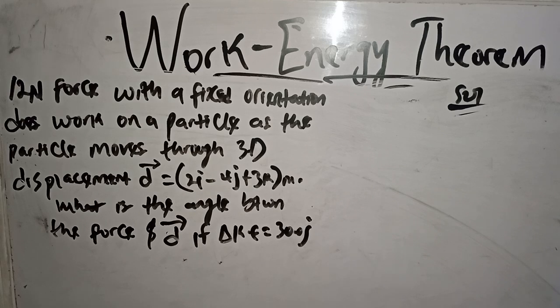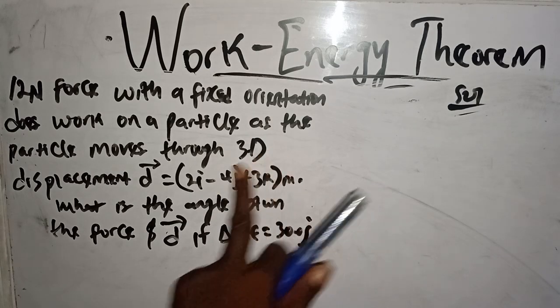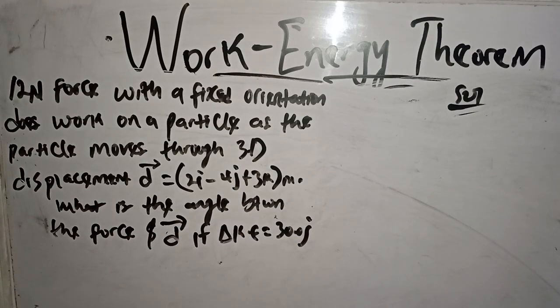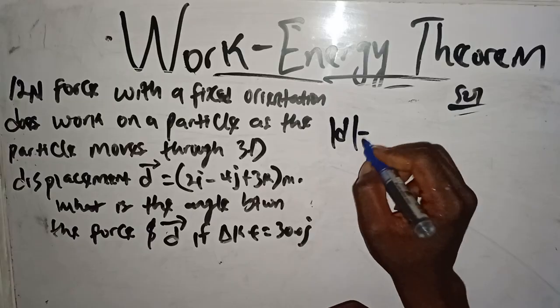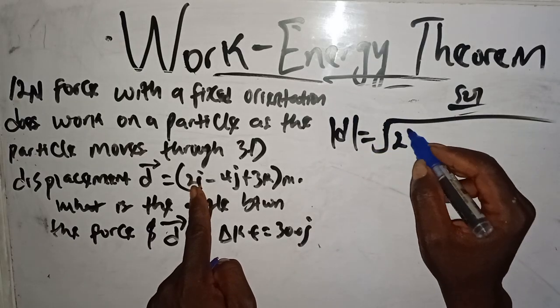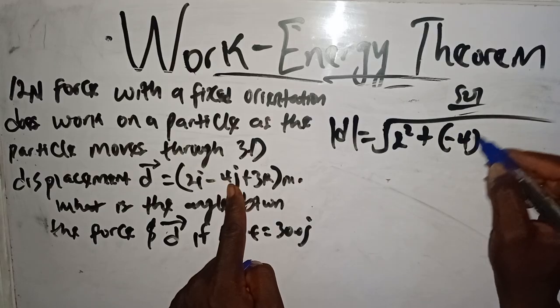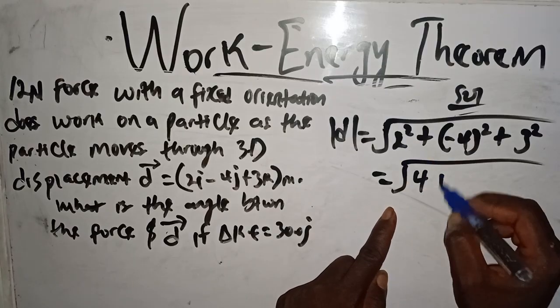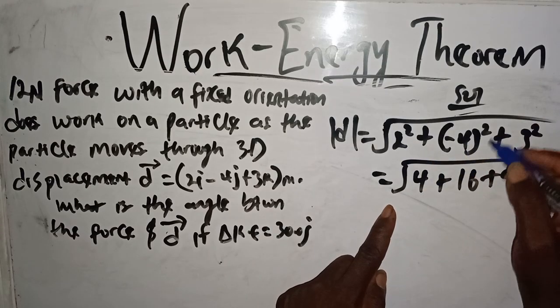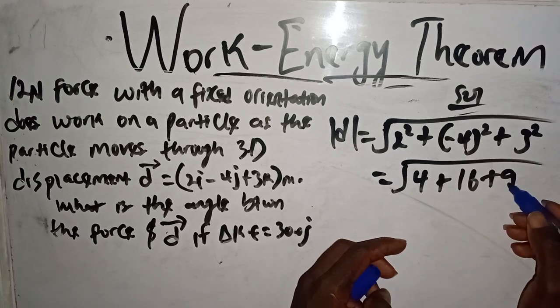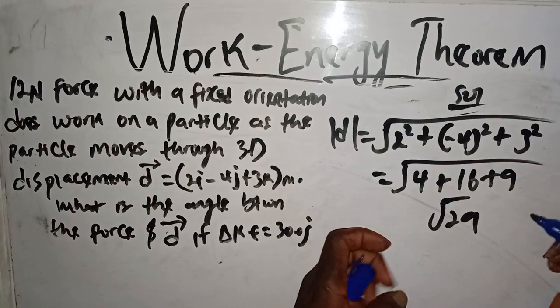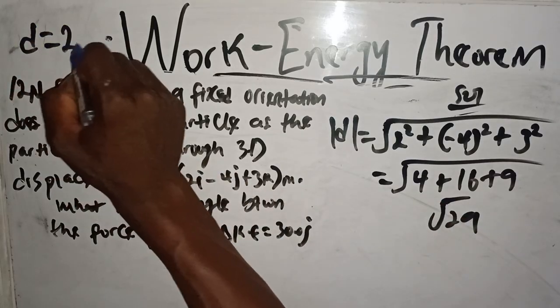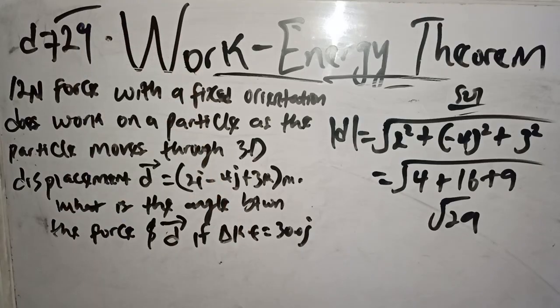Now, this is another beautiful question. A 12 Newton force with a fixed orientation does work on a particle as the particle moves through a three-dimensional displacement. This is the displacement. First thing we need to find is the magnitude of the displacement: square root of the coefficient of i squared, plus coefficient of j squared, plus coefficient of k squared. So this is 4 plus 16 plus 9, minus 4 squared is 16. 16 plus 9, that's 25, plus 4, that's 29. So our D here, the magnitude, is root 29. Let's keep it aside.